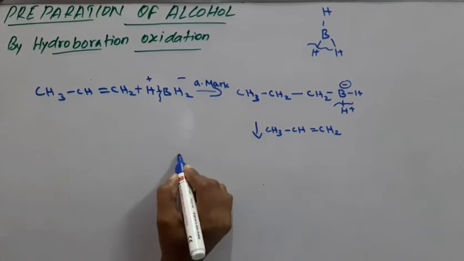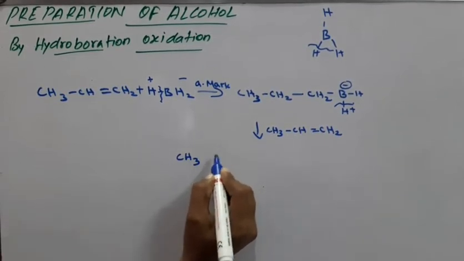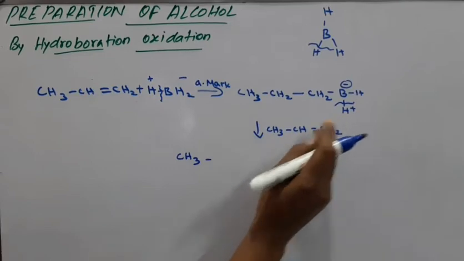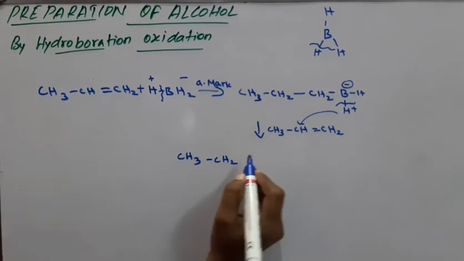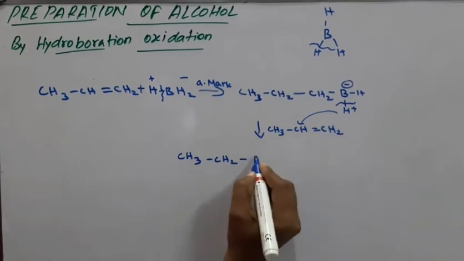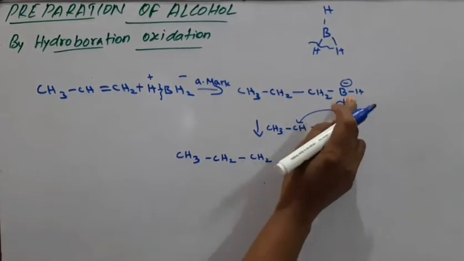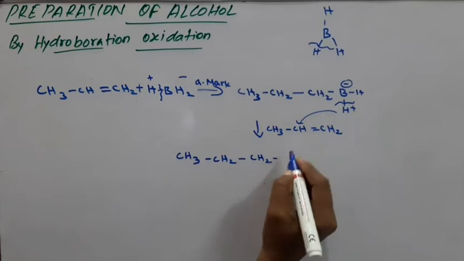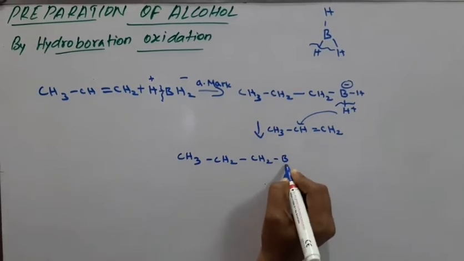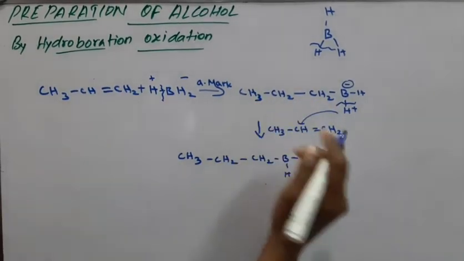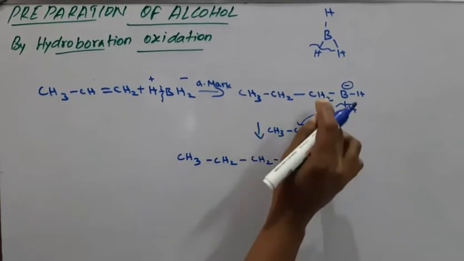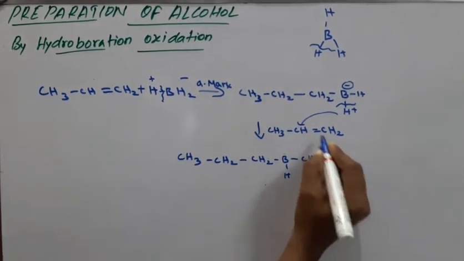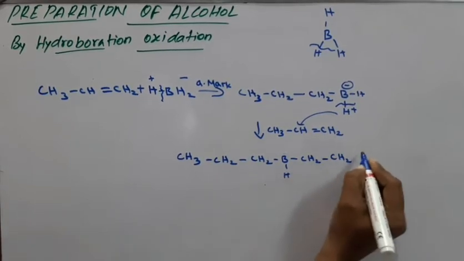What is your product? See children, CH3 bond CH2, because of this hydrogen attack, the double bond breaks up, CH2, after that BH minus, CH2 bond CH2 CH3.